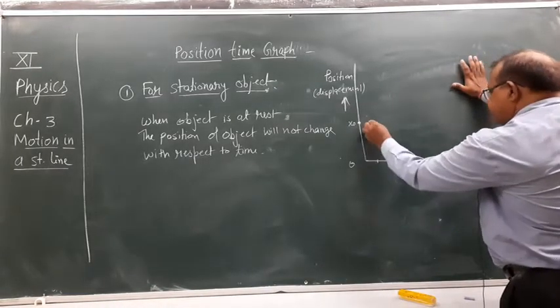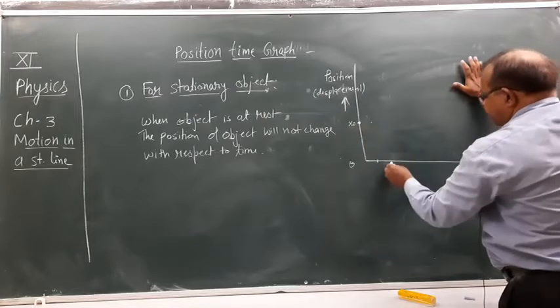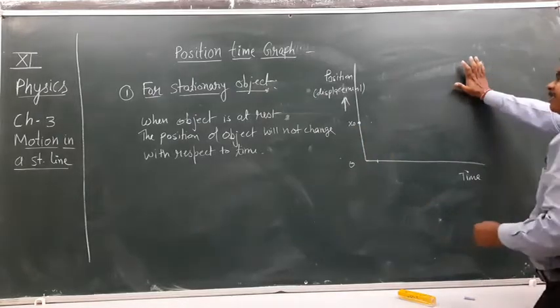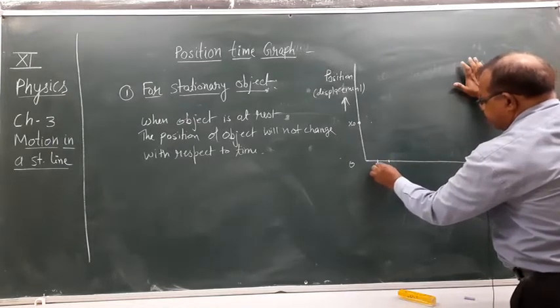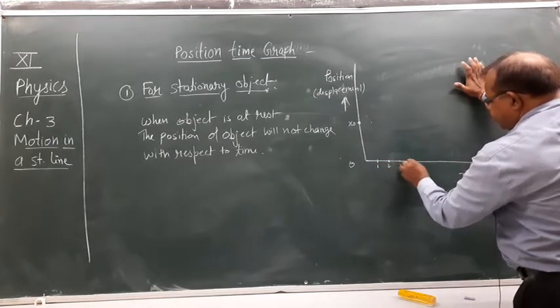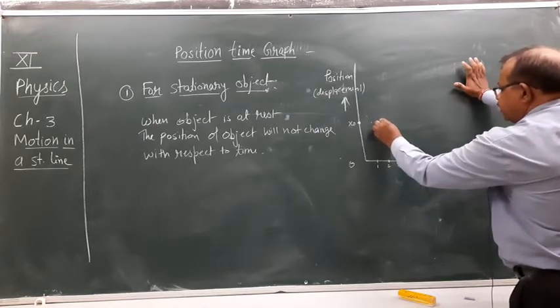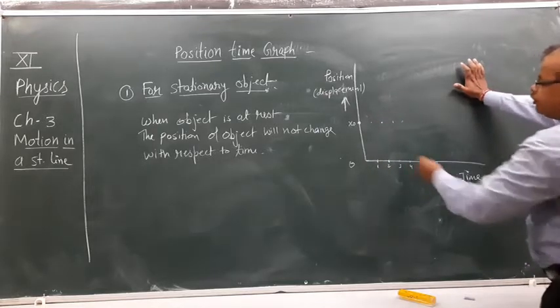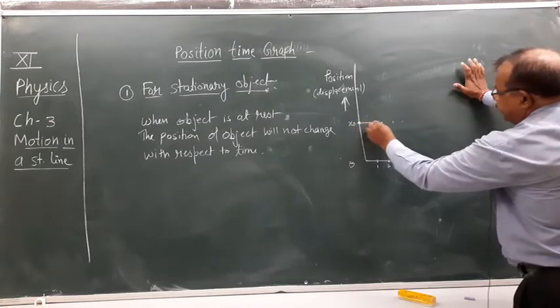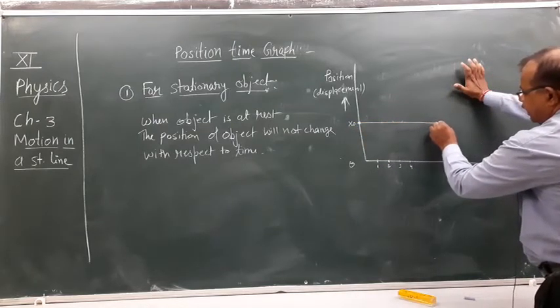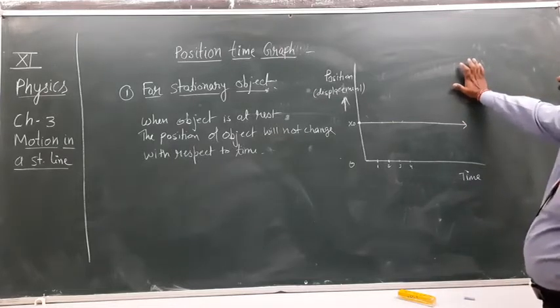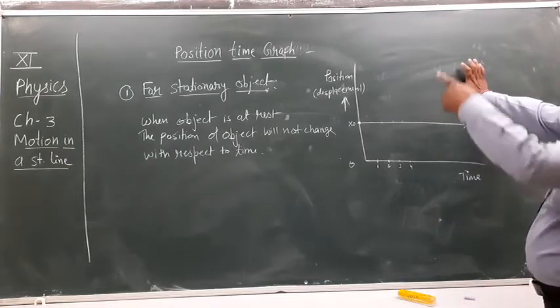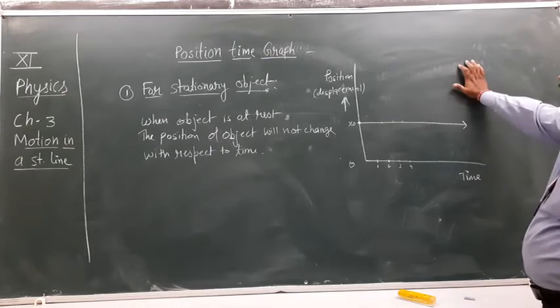again the object is at this point, same height, so the position of the object is the same. Time changes, t equals 1 second, 2 second, 3 second, 4 second, but the position remains the same. So this will be the graph between position and time when the object is at rest.